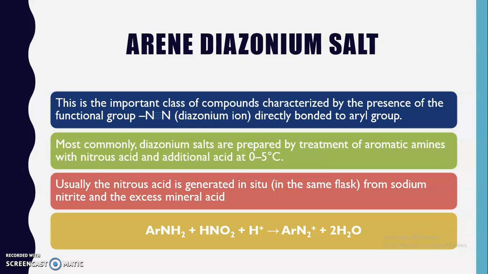So this is about the arene diazonium salt. Once again, remember the arene diazonium salt, also known as the diazonium salt, where the diazonium ion, N triple bond N, is directly bonded to the aryl group. It is prepared by the reaction of aniline with nitrous acid.